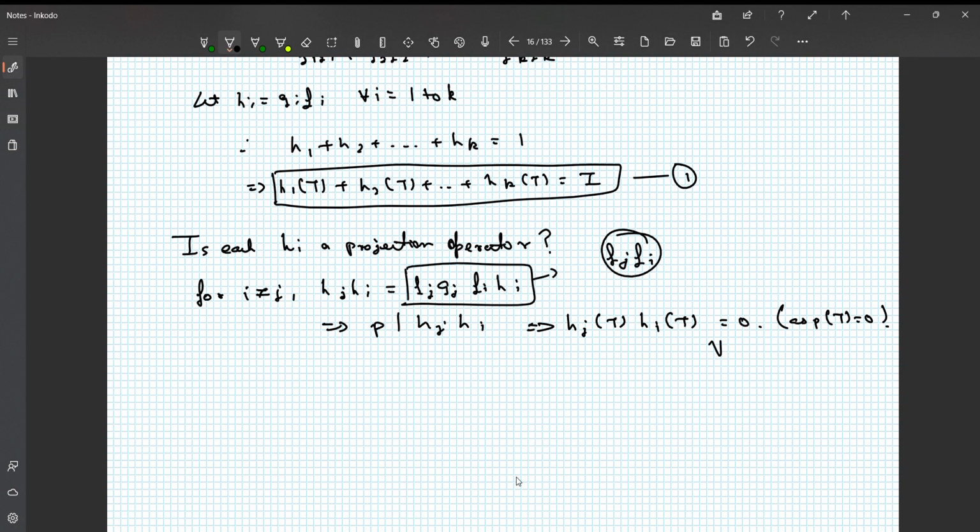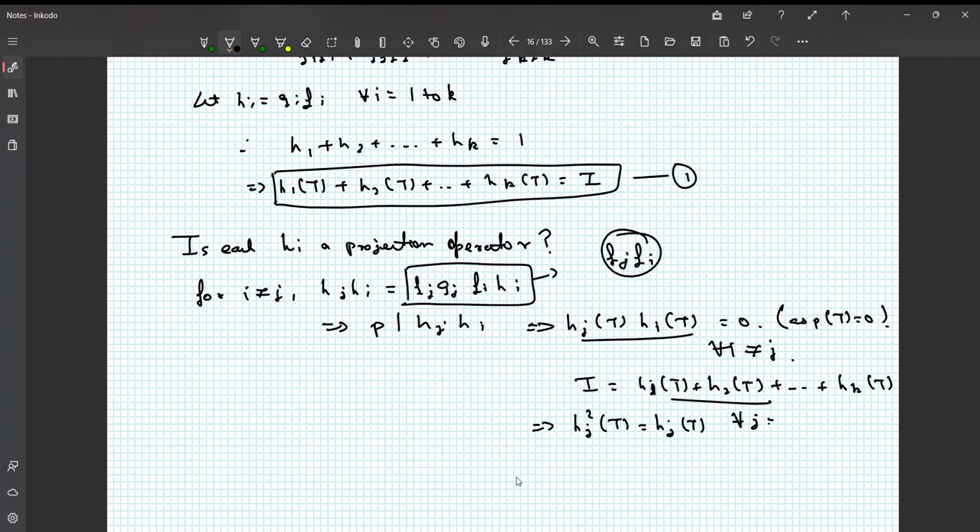But if hj(T) hi(T) is 0 for all i not equal to j, and we also have that I is h1(T) plus h2(T) and so on plus hk(T), then these two statements conclude that hj squared of T is the same as hj(T) for all j equals 1 to k, which implies hi(T) is a projection operator for all i running from 1 to k. Clear?